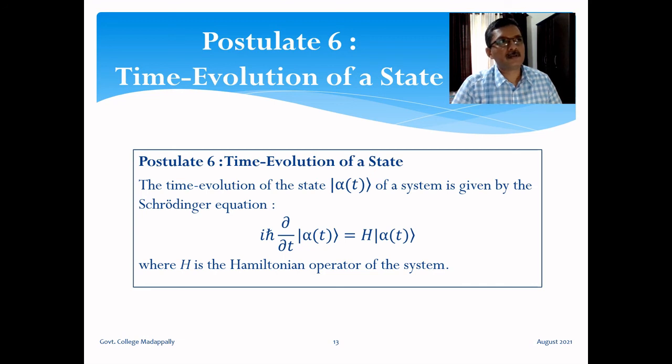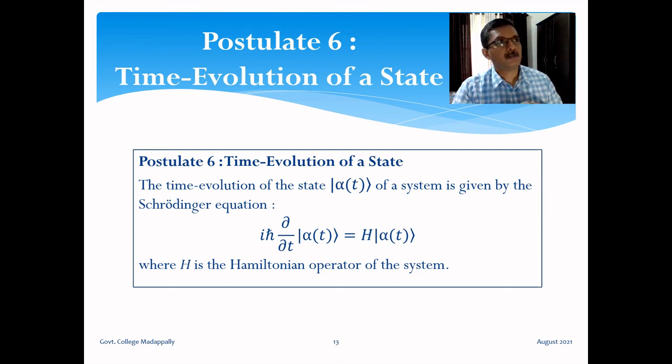In some books, the total number of postulates can be 5 or 6. Sometimes, as I have told earlier, postulates 4 and 5 are combined into a single statement about measurement.